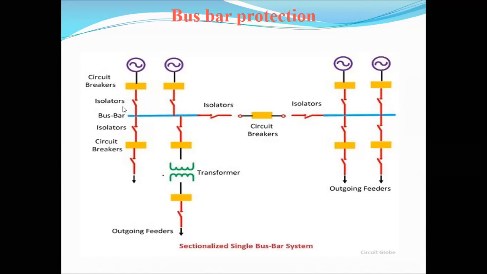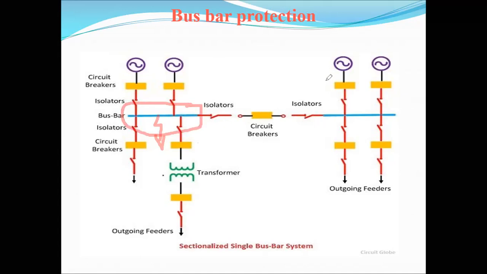On this side of the bus bar we are connecting one incoming line and outgoing lines, and on the other side of this bus bar we are connecting another incoming line and other outgoing lines. Suppose a fault occurs at this point. In that case, this circuit breaker isolates only this faulty section.